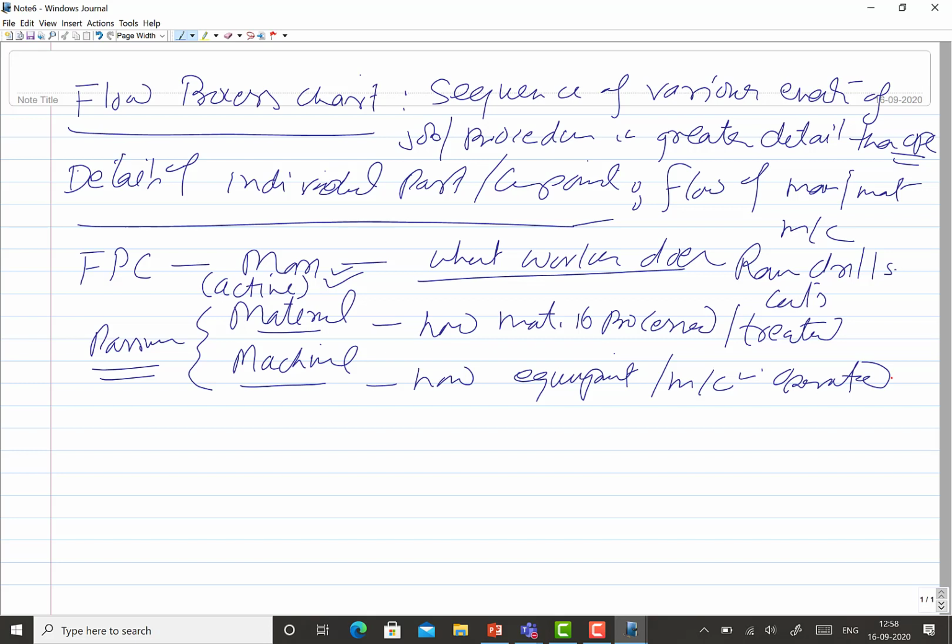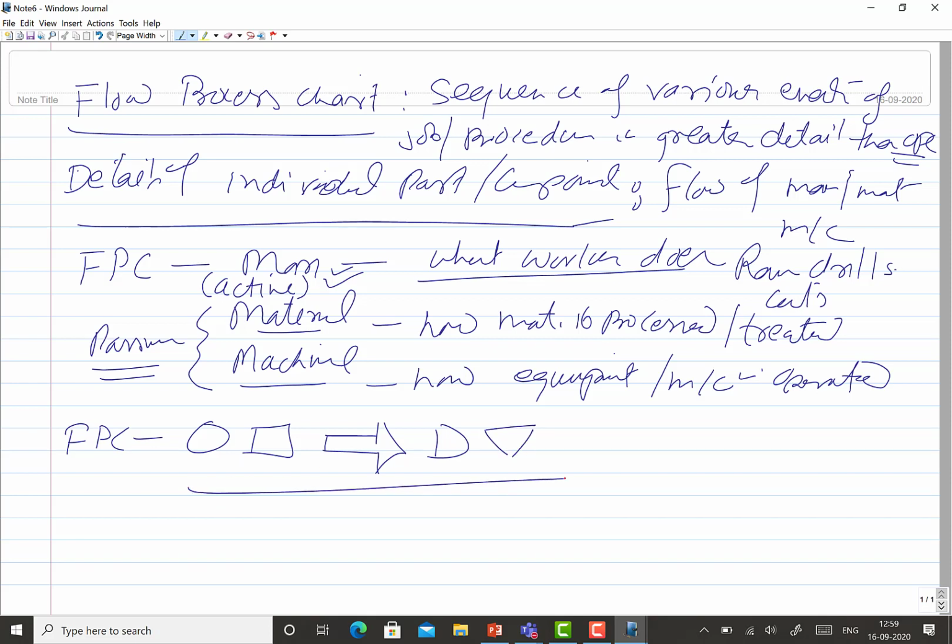As I said, it shows the entire range of the activity, which means the FPC will be using all those symbols: operation, inspection, transport, delay and storage, since it is in greater detail.